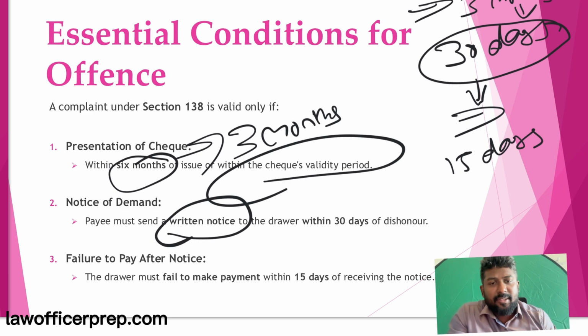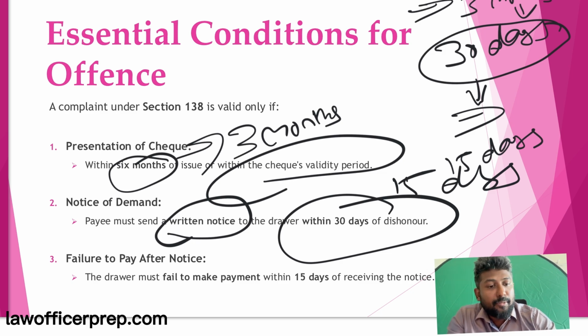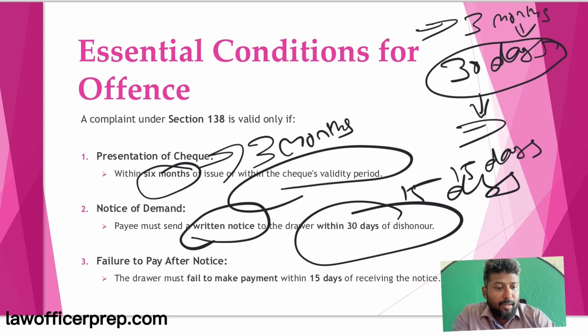So, like I said, the essential conditions are: first, you have to present the cheque within its validity period, which is usually 3 months, and then a written demand notice has to be given within 30 days of dishonor, and if within 15 days of receiving the notice the drawer fails to make any payment, then a case can be filed. That is the most important aspect.